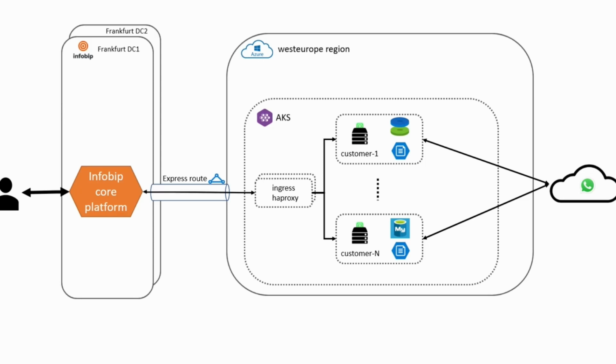And when we have that, it is easy to connect our core platform with the appliances. We have the network connectivity, we have the load balancer. Basically, the core platform is totally unaware that this is running in Azure and not on-prem in our own data center. So after doing it with one cluster, we just continue to add multiple clusters inside this region when we need them, and it works exactly the same.